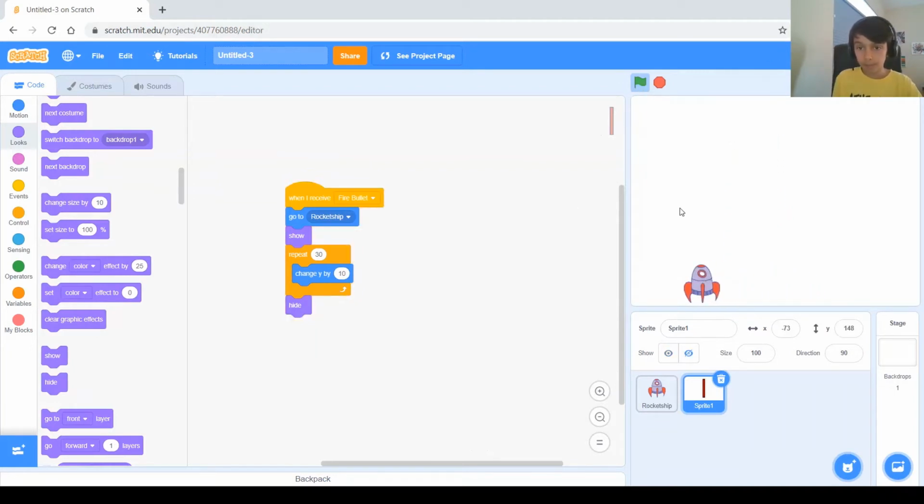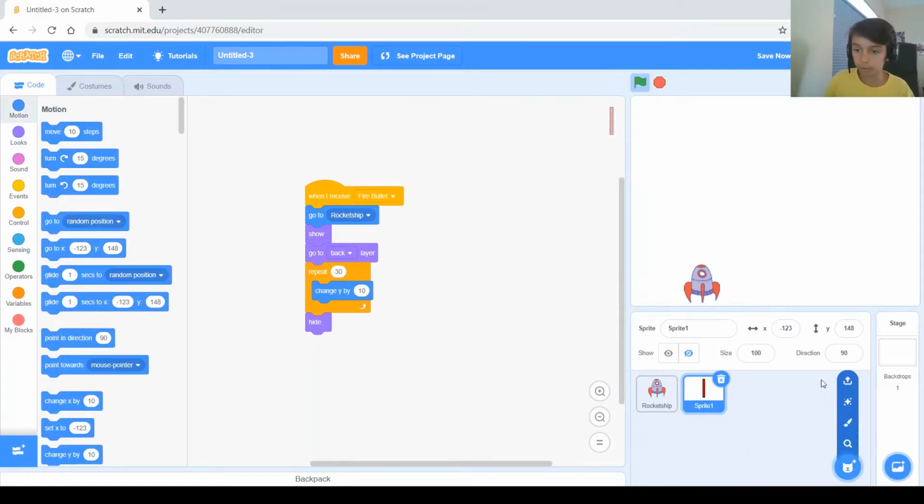And as you can see, the bullet is on top of the rocket when it first appears on the rocket. So we need to change that by getting this block right here. Go to back layer. We need to go to the very back, and we need to put that right after it shows. So run it, and when you shoot, it's right behind the rocket, so it looks like the rocket's actually shooting it.